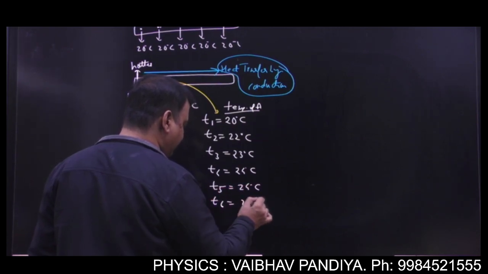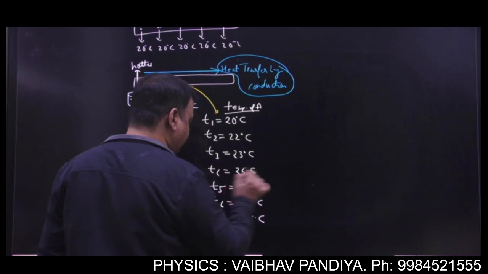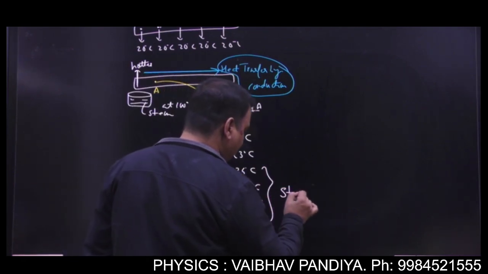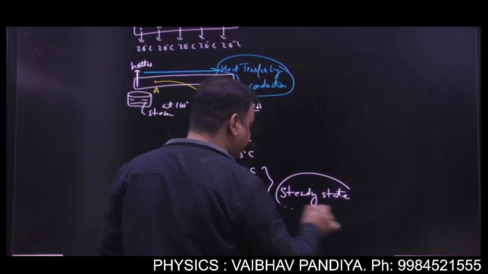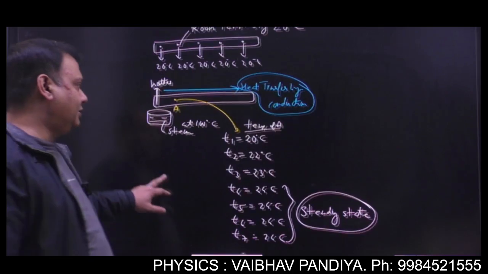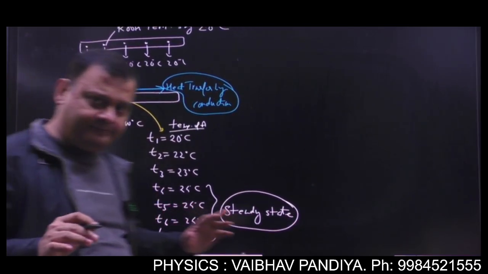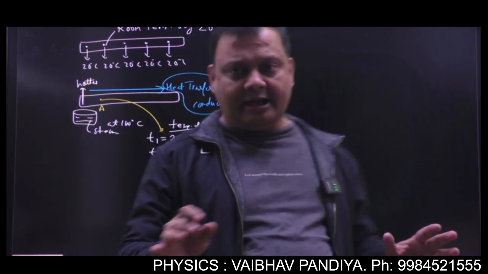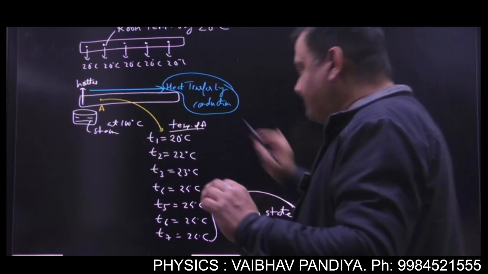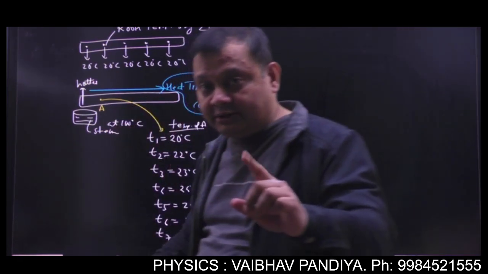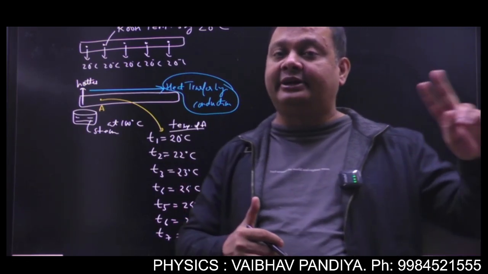It became constant at 24. So we say now a steady state is attained. So what is happening in the steady state? Initially, when the heat energy begins to flow, the temperature of a particular point will be fluctuating with time.